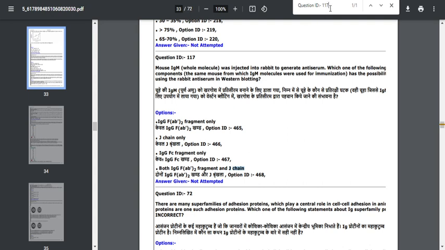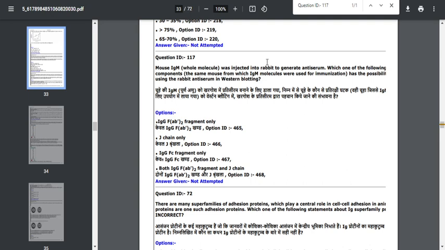Okay. So you should challenge this particular question, because in the question from NTA they mentioned these 2 options, that both the IgG as well as this J chain will be used as a secondary antibody, but nowhere is it mentioned that the J chain is correct. So this particular option, that is option number 465, is the correct option. If you want, you can challenge by paying an amount of 200.